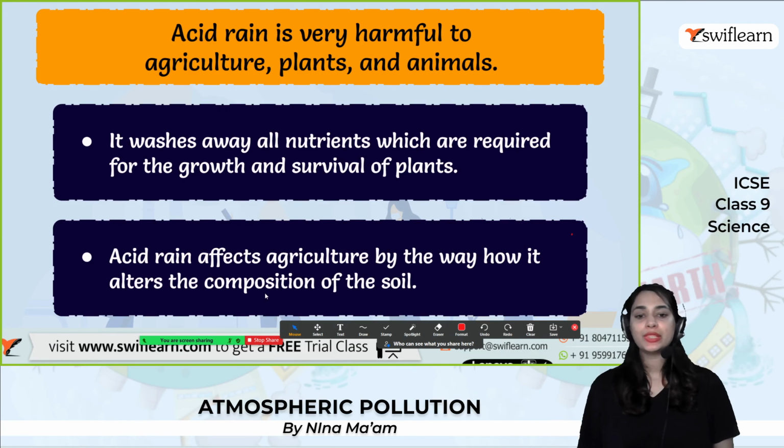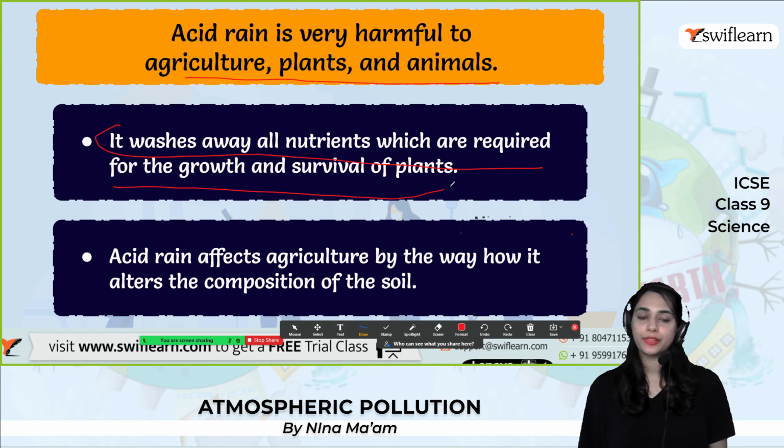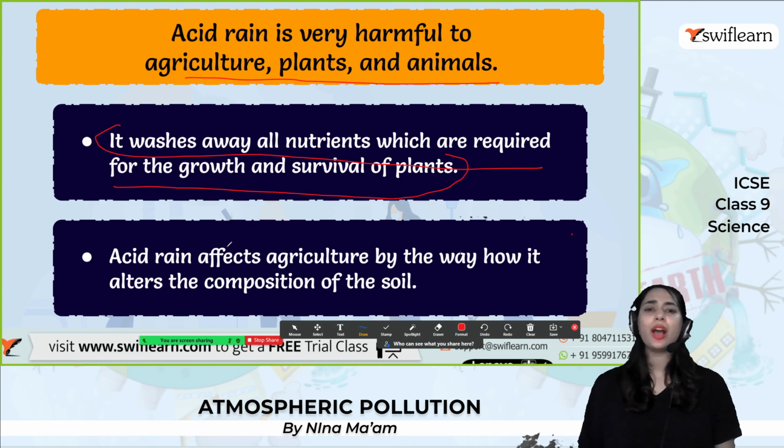So acid rain is really harmful to agriculture, plants and animals. Do you know why? Do you have any idea? Yes. The first case is that it washes away all the nutrients required for the growth and survival of the plants. From the soil, all the nutrients will go away. So it's really hard for the plants to survive within that soil.